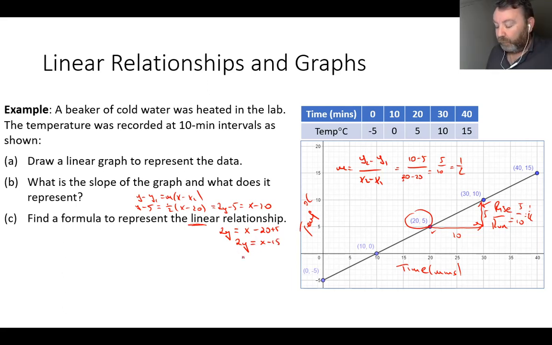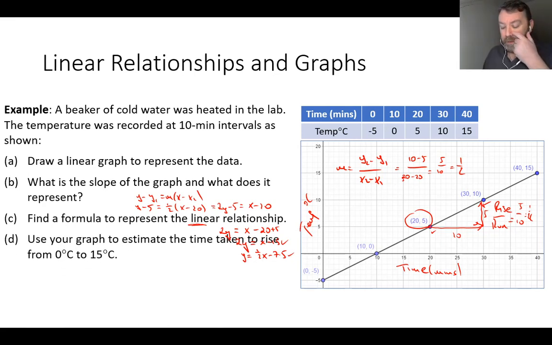All right, that's your y equals mx plus c. And if you want to divide across by 2, y equals a half x, there's your slope, minus 7.5. And again, that's totally up to you. You can leave it this way if you wish, or you can bring it all the way down to y equals mx plus c. That's up to you.